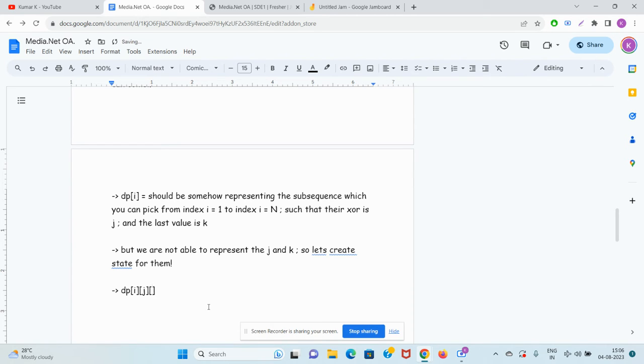Guys, DP[i][j][k]. Now this is very easy, guys. Multi-dimensional dynamic programming. What will be the meaning of DP[i][j][k]?